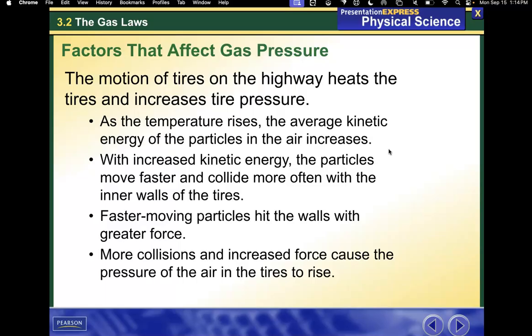As the temperature rises, the average kinetic energy of the particles in the air increases. With increased kinetic energy, the particles move faster and collide more often with the inner walls of the tires. Faster moving particles hit the walls with greater force. More collisions and increased force cause the pressure of the air in the tires to rise.